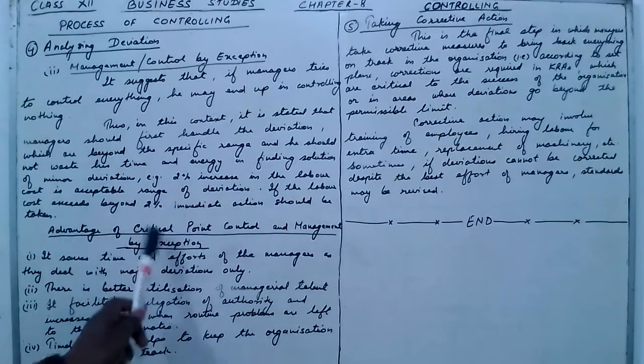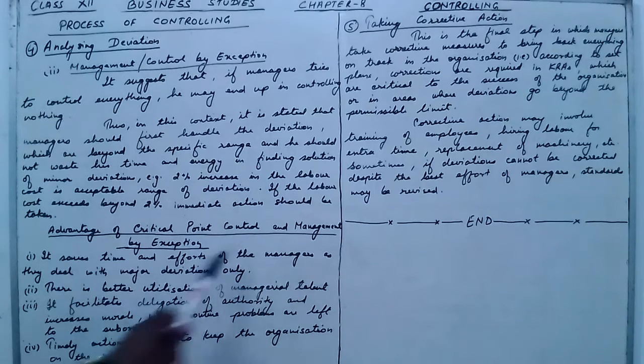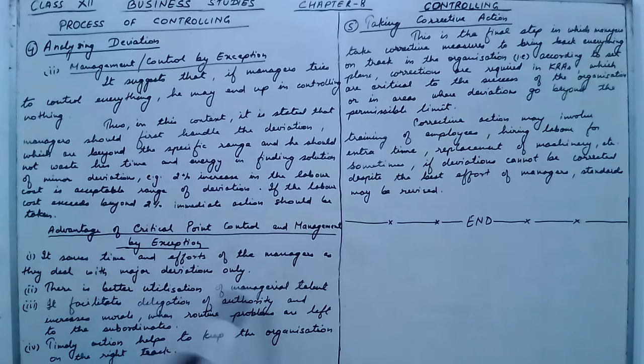So now, what are the advantages of critical point of control and management by exception? First, it saves time and effort of the manager as they deal with the major deviations only. Second, it is better utilization of managerial talent. Managers can utilize their talent much better if they are following the principles of management by exception and critical point of control. Third, it facilitates delegation of authority and increases morale when routine problems are left to the subordinates.